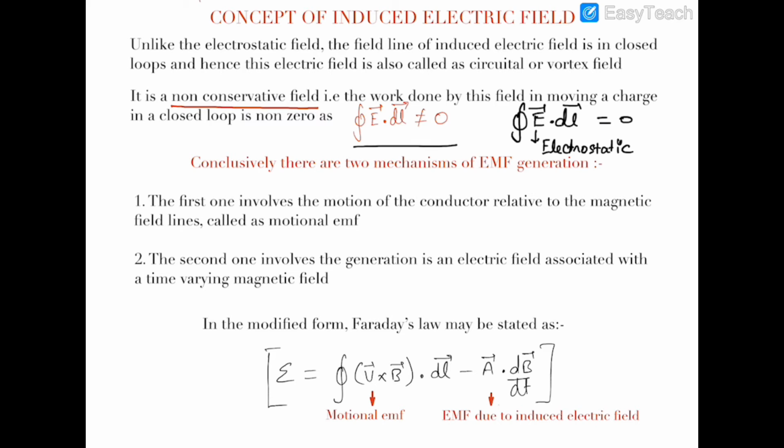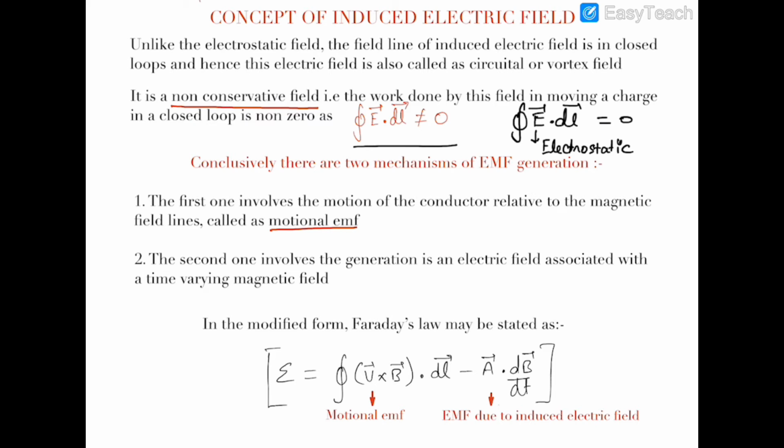So conclusively we can say that there are two mechanisms of EMF generation in some space or some conductor. The first one involves the motion of the conductor relative to the magnetic field lines, and that is called motional EMF. We have already discussed it. And the second one involves the generation of an induced electric field, which is associated with a time varying magnetic field.